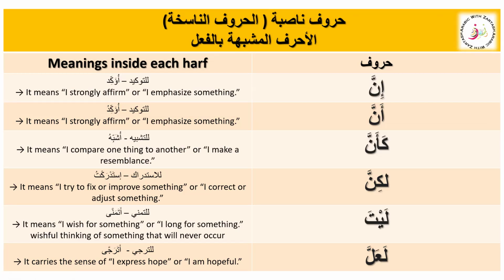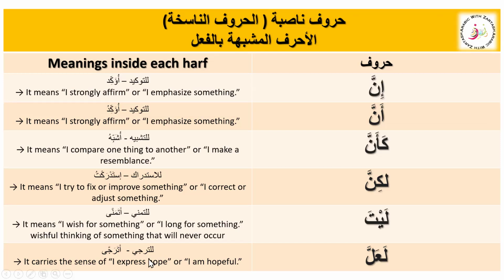This is the main difference between layta and la'alla. Layta is for tamanni and la'alla is for taraji. The verbs inside are atamanna and ataraja. Atamanna means I'm wishing for something that can never happen. Ataraja means I'm hoping for something that is possible, and I'm hopeful for that.